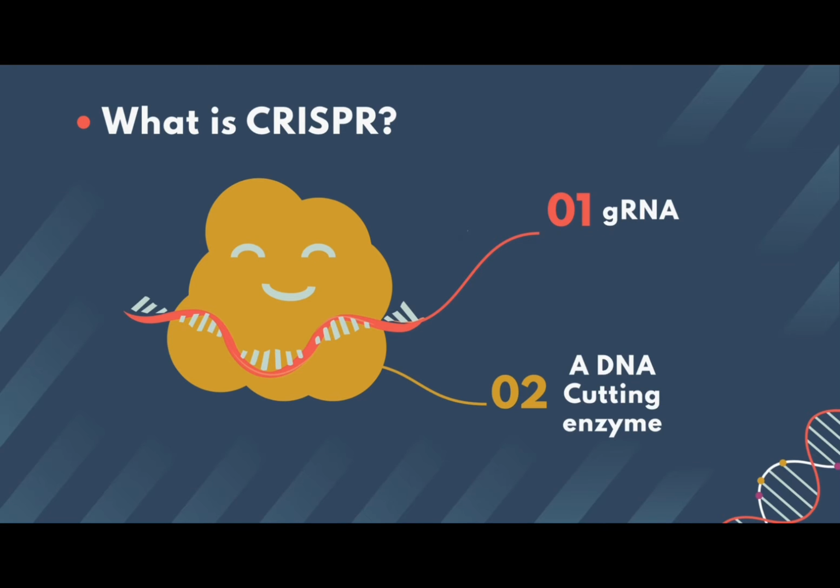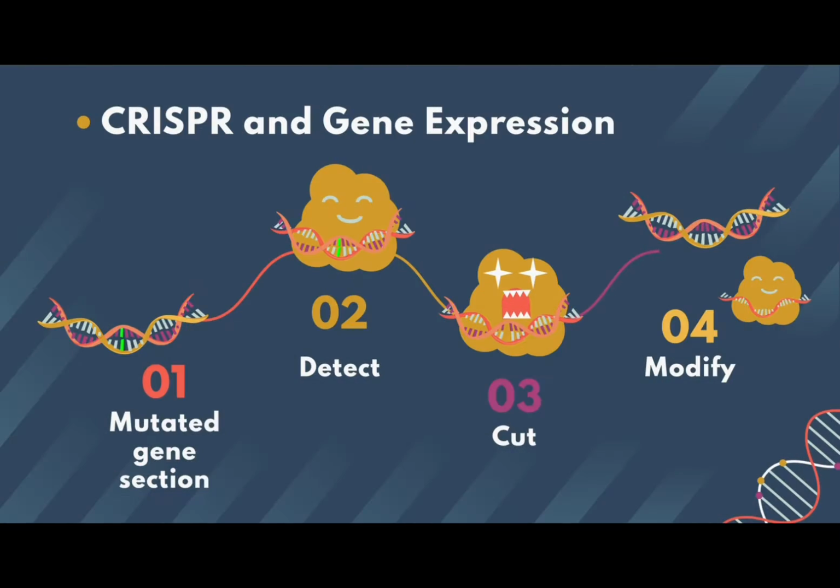So, what is CRISPR? CRISPR, or clustered regularly interspaced short palindromic repeat, is one of the tools used in gene editing. The system consists of mainly two parts attached, a guide called gRNA and a DNA cutting enzyme. A gRNA is a strand of RNA consisting of approximately 20 nitrogenous bases. This is to match the nitrogenous bases of a targeted section of DNA and bind to it. A DNA cutting enzyme is a protein that can cut DNA strands to initiate the genome editing process.